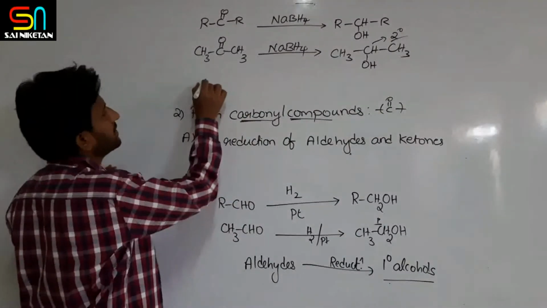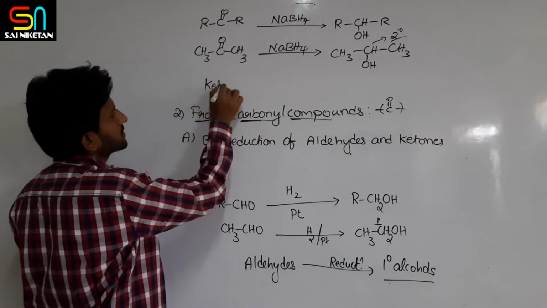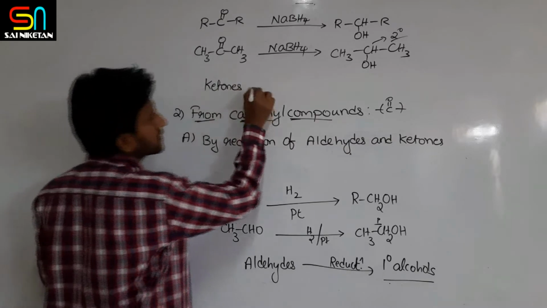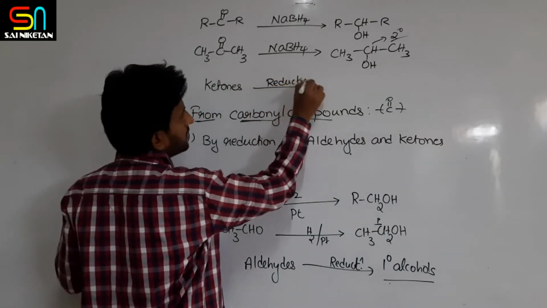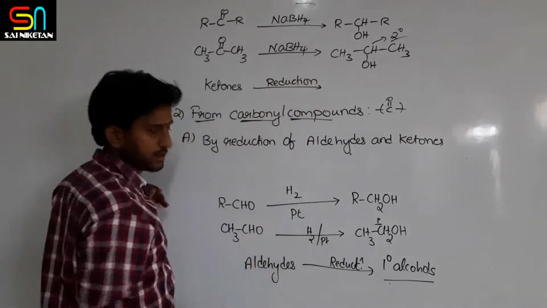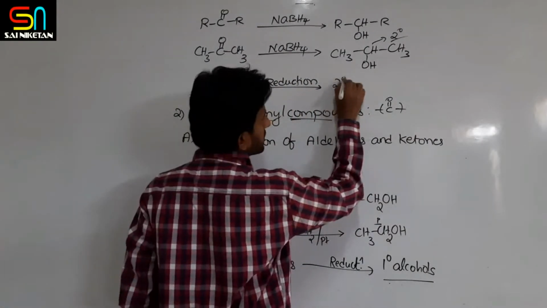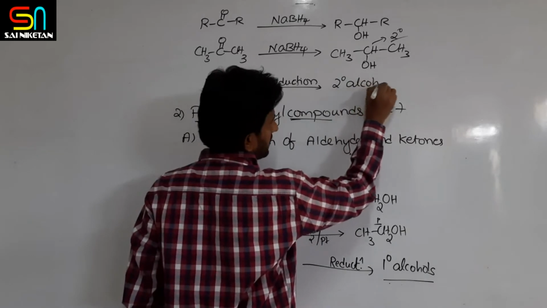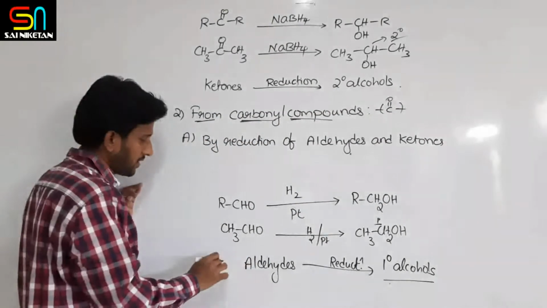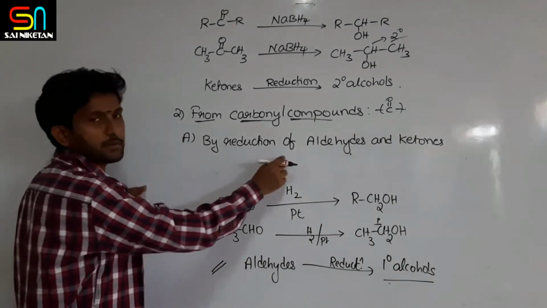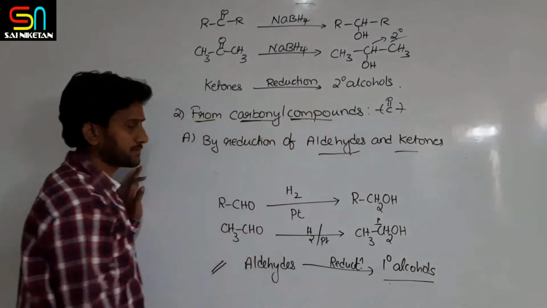So basically ketones on reduction produce secondary alcohols. So these are the methods of preparation from aldehydes and ketones.